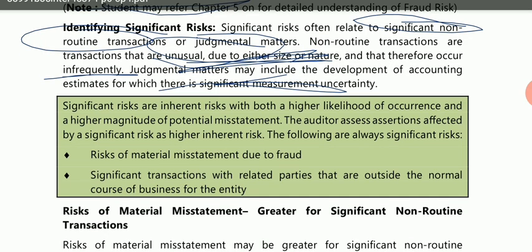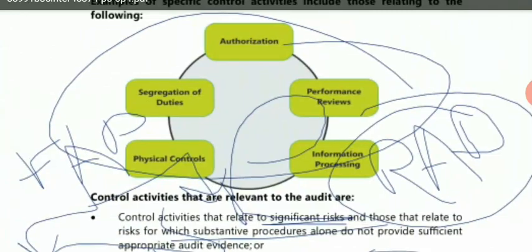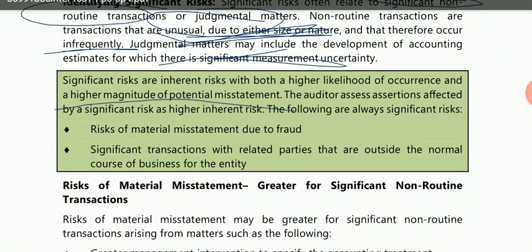Now they are saying significant risks are inherent risks with a high likelihood, and if the significant risk occurs, it will result in a potential misstatement. Therefore, the auditor assesses assertions affected by a significant risk as higher inherent risk. So the following are always significant risks. When the auditor identifies a risk, he should consider whether it is a non-routine transaction or a judgmental matter.